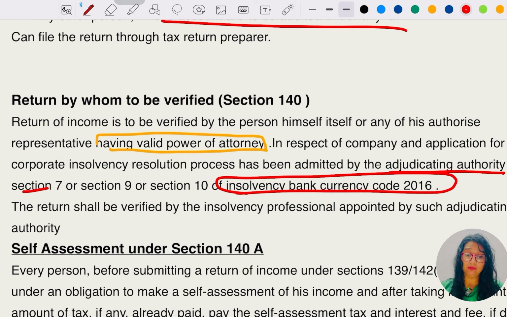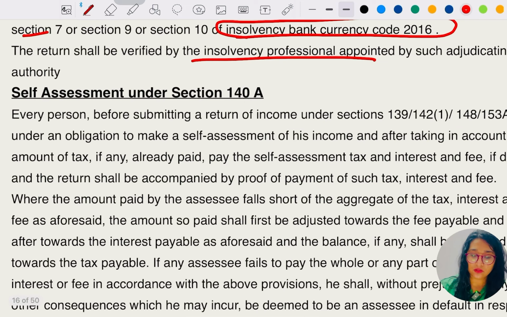by whom shall the return be verified in this case? Definitely by the insolvency professional who was appointed by such adjudicating authority. This was the example of this section, which simply says who can verify the return. Hopefully this was also clear.